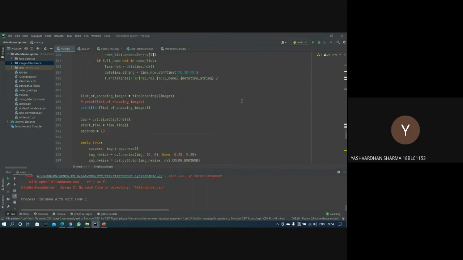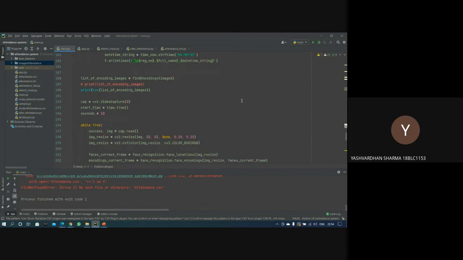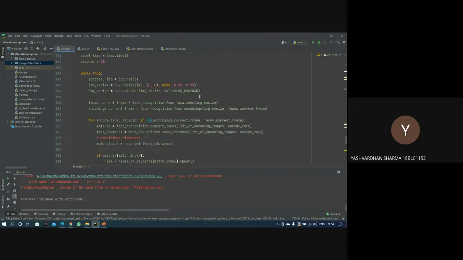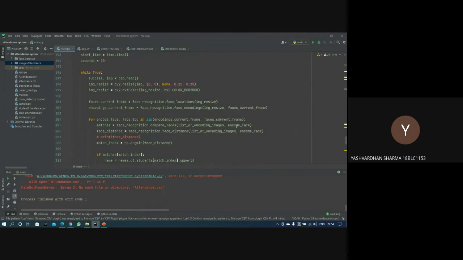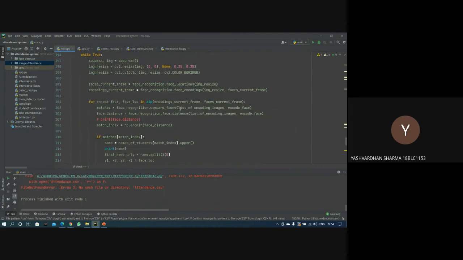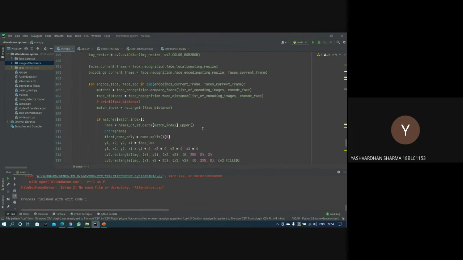Coming further, this is how the encoding is being done, so that we can know the length of the encoded images. And can you come down a little? Yeah. So ma'am, from 204 to 220, I guess, it makes two arrays, X and Y, and it collects the locations of those two points. That is, the images which we have fed in, and the images that are shown in the video stream. Those two images are being matched, and accordingly that gives the name.